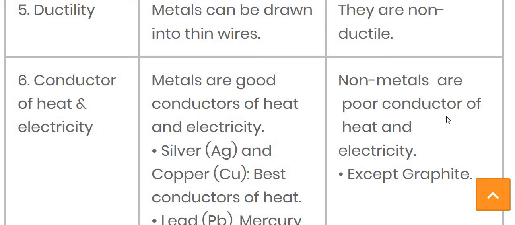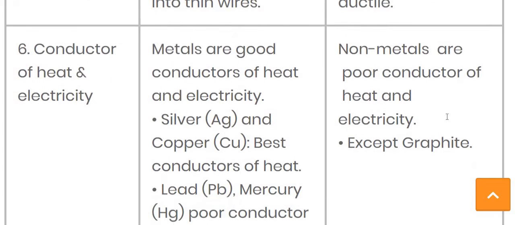As we see in chapter number 12, electricity, these two metals, and silver especially, take the first position, having very low resistivity, meaning they are highly conductive of electricity.